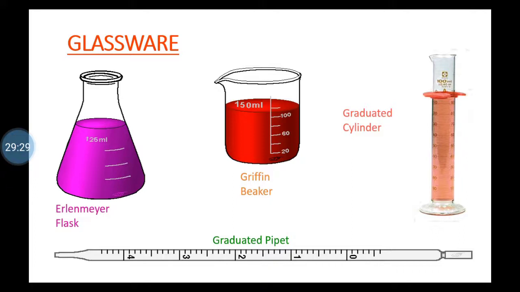A beaker may be of 50 ml, 100 ml, 250 ml, 500 ml, isn't it? Beakers are available in all sizes. A beaker is useful to mix two or three solid ingredients in any liquid, isn't it? They can be agitated and mixed uniformly.